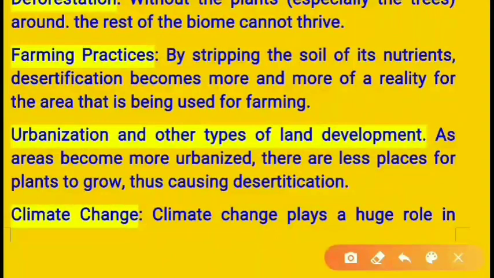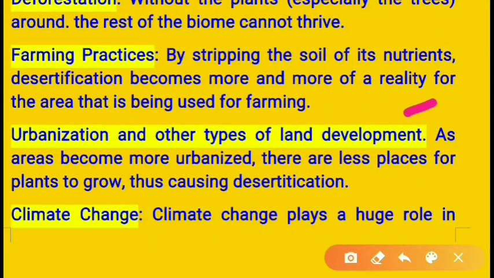I hope you are understanding the meaning of these words. They are not tough. I have not chosen tough words here. Very simple words so that you can understand. I hope you are understanding. You have the ability to understand the meaning of these words, for example, farming, stripping, similarly reality, nutrients. You may be knowing this already in 11th, 10th class and 9th class. So I need not repeat the meanings of these words again.